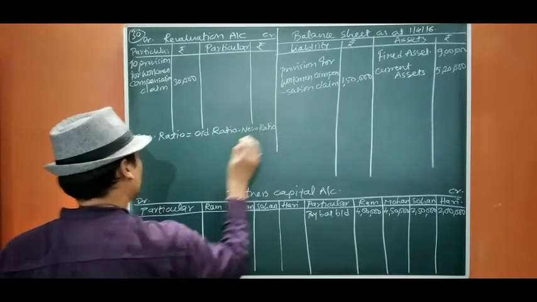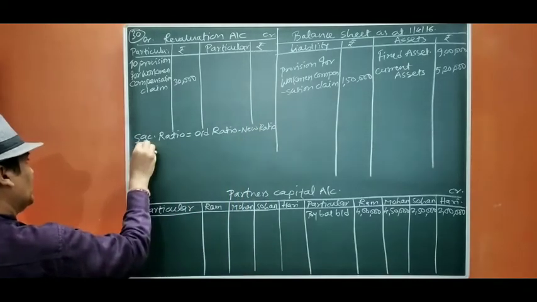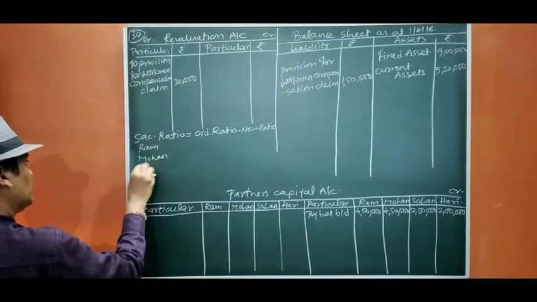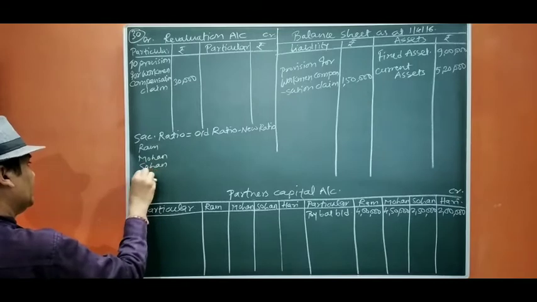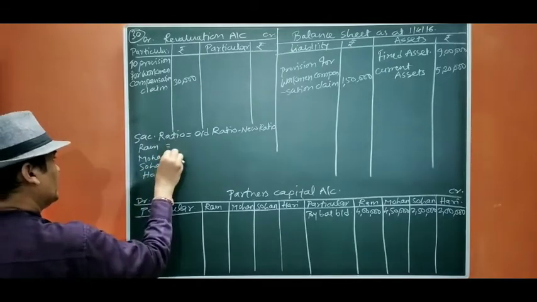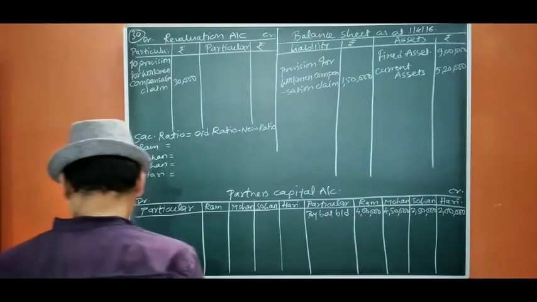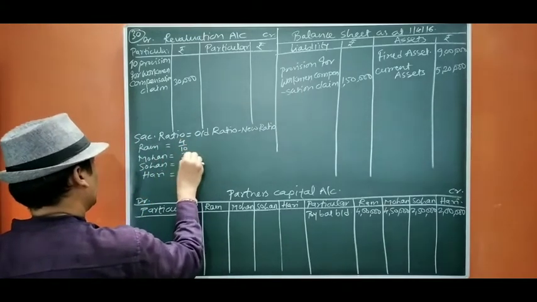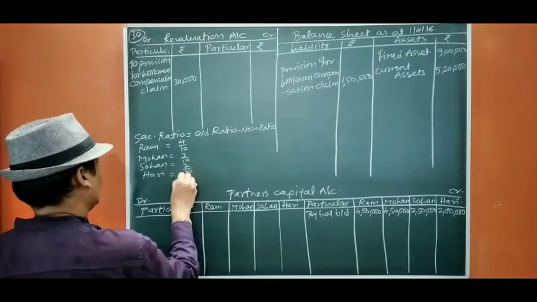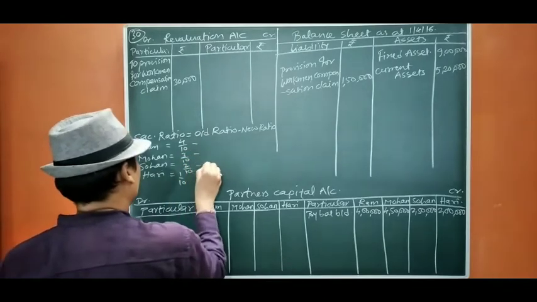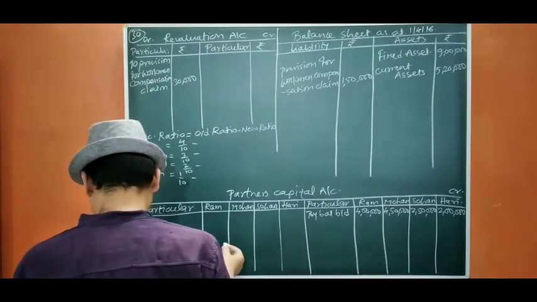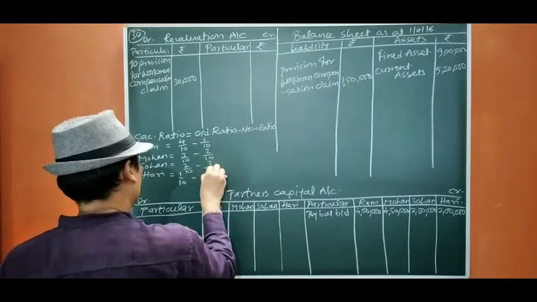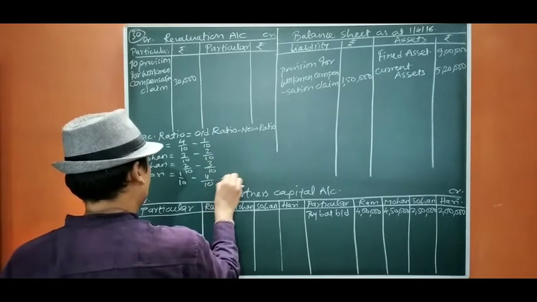Okay, Ram, Mohan, Sohan, Hari, the ratio was 4/10, 3/10, 2/10, 1/10, and the new ratio was 1/10, 2/10, 3/10, 4/10.